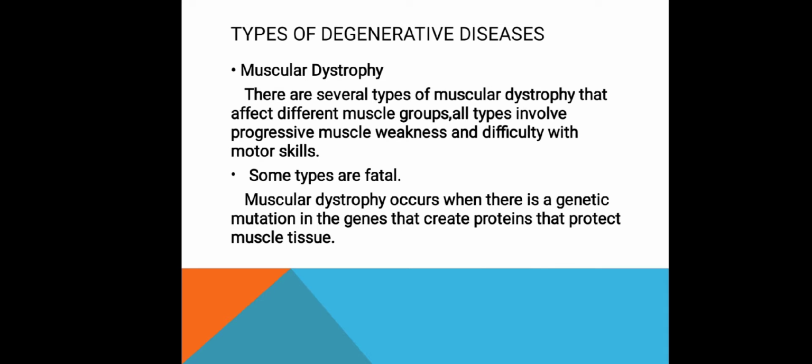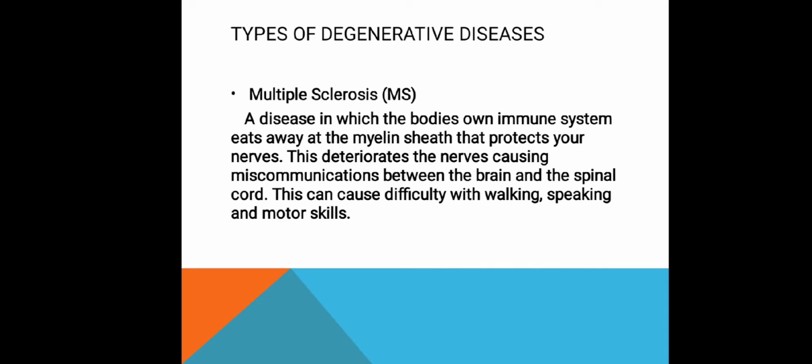People with a family history of muscular dystrophy are at higher risk of developing the disease or passing it on to their children. The second type of degenerative disease is multiple sclerosis, or MS, a disease in which the body's own immune system eats away at the myelin sheath that protects your nerves. This deteriorates the nerves, causing miscommunication between the brain and the spinal cord. This can cause difficulty with walking, speaking, and motor skills.